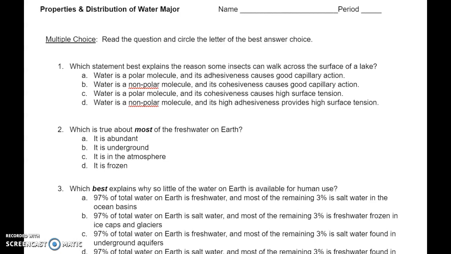A. Water is a polar molecule and its adhesiveness causes good capillary action. B. Water is nonpolar molecule and its cohesiveness causes good capillary action. C. Water is a polar molecule and its cohesiveness causes high surface tension. D. Water is a nonpolar molecule and its high adhesiveness provides high surface tension.